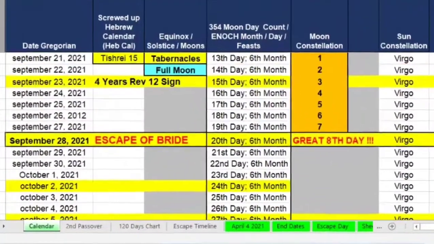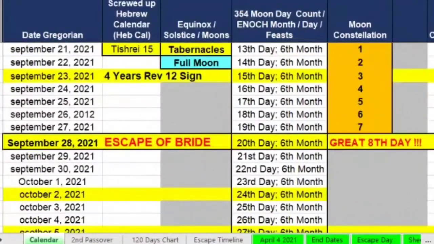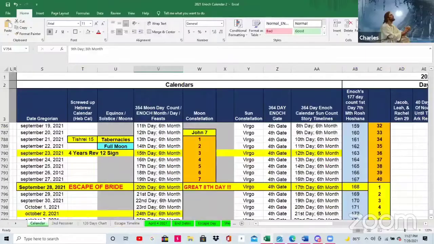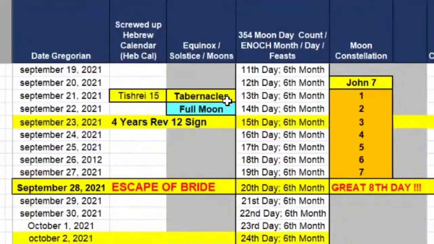Drop the mic. Blow the mic up. You cannot make this up. Tabernacles starts right here. You go through the 7 days. You see, full moon, tabernacles. It is the full moon. It marks tabernacles. It's precisely when it's supposed to be.